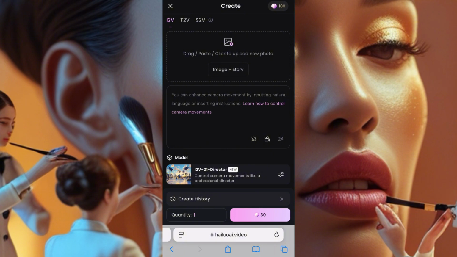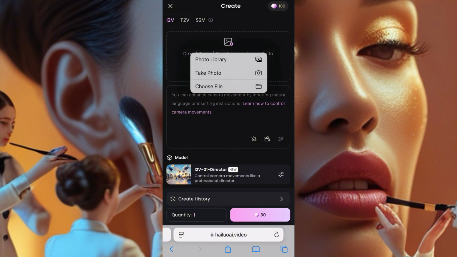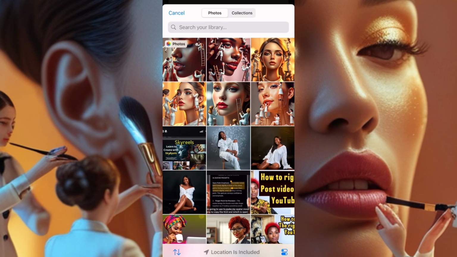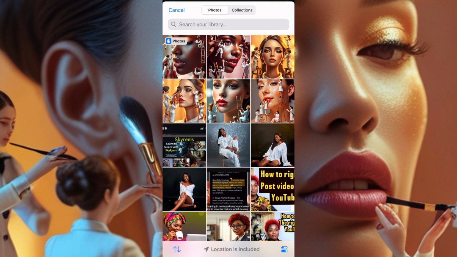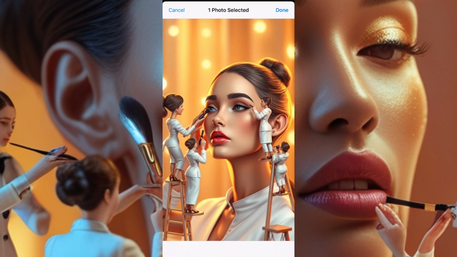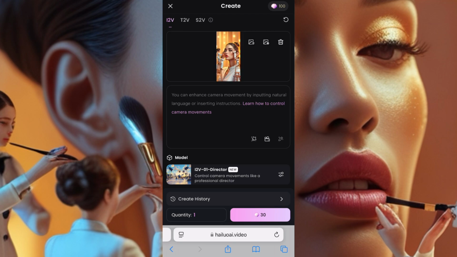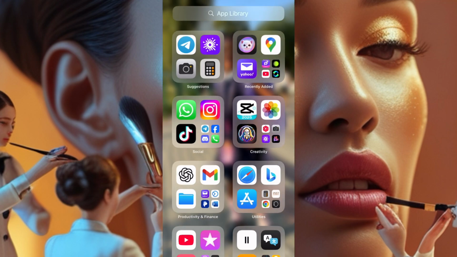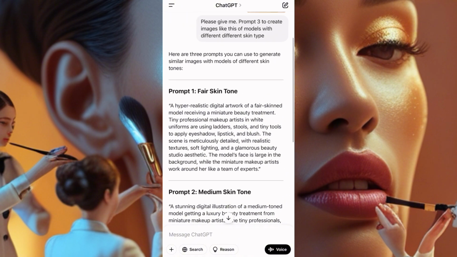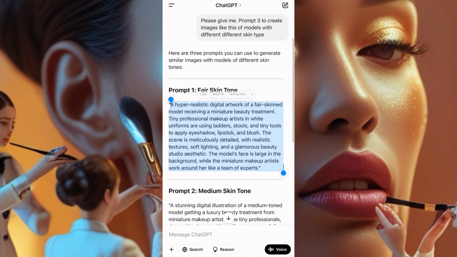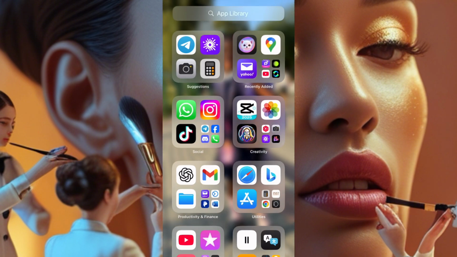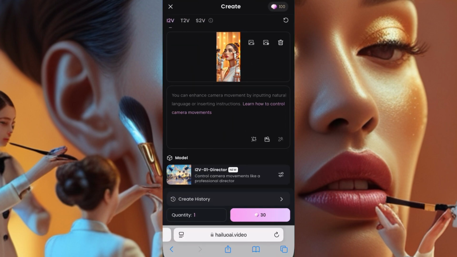I'll be choosing the image to video. I'll click there and add in photo, and I'll bring in my photo. Okay, let's bring in this photo. Then I'll click up here and go back to ChatGPT and take the first prompt, because I believe that picture is for the first prompt. Let's take the first prompt and go back to Hulu AI, okay? This is the first prompt.